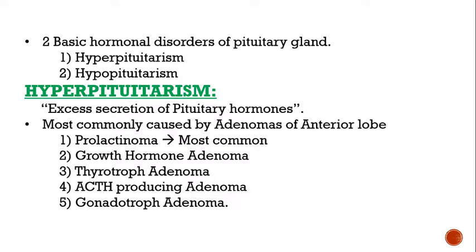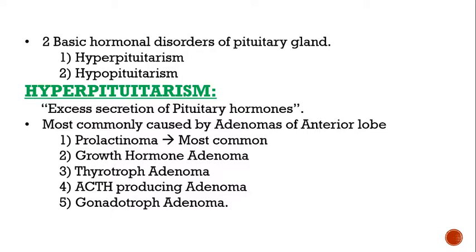will act accordingly. Like if there is more prolactin, then more milk will be produced. If there is more growth hormone, then there will be more thickening of the tissues and organs. And if a child is in growing age, then he will develop gigantism. These are the things that a person develops because of excessive secretion of pituitary hormones. So hyperpituitarism is excess secretion of pituitary hormones.